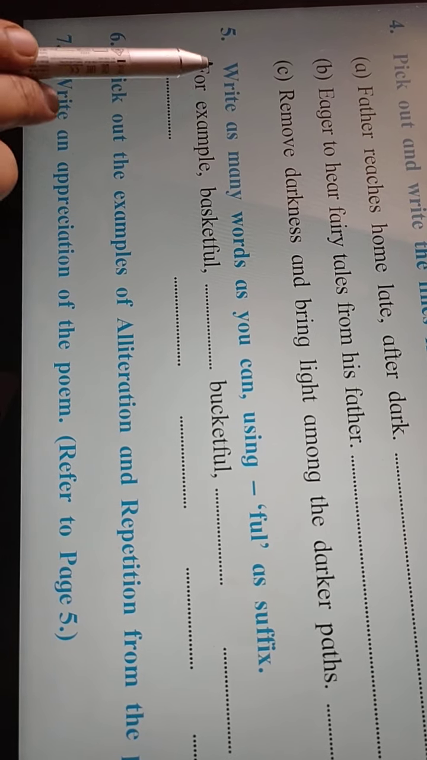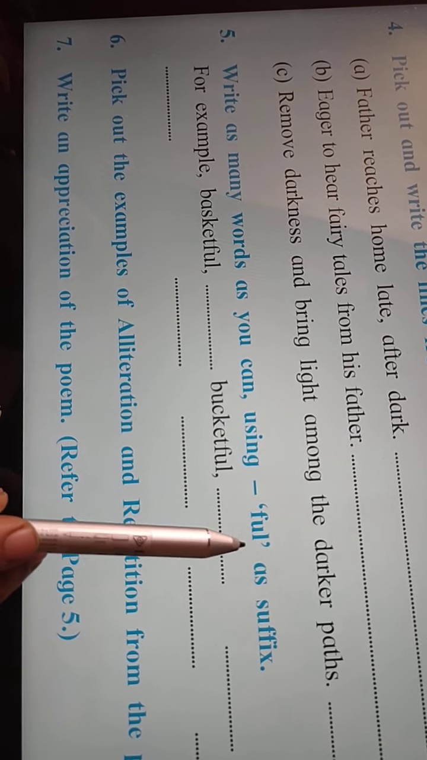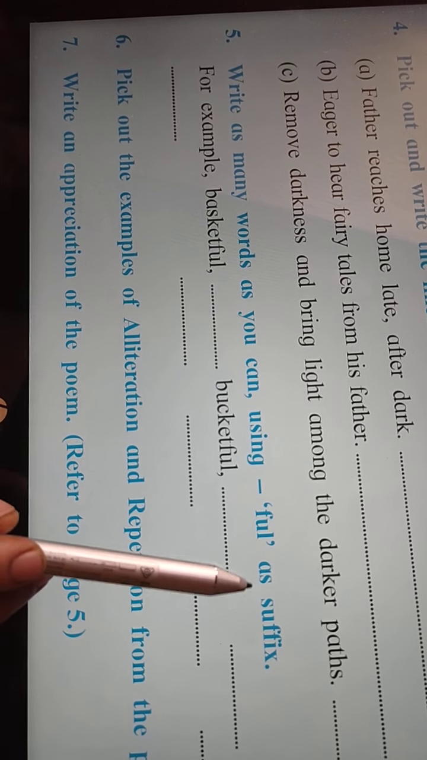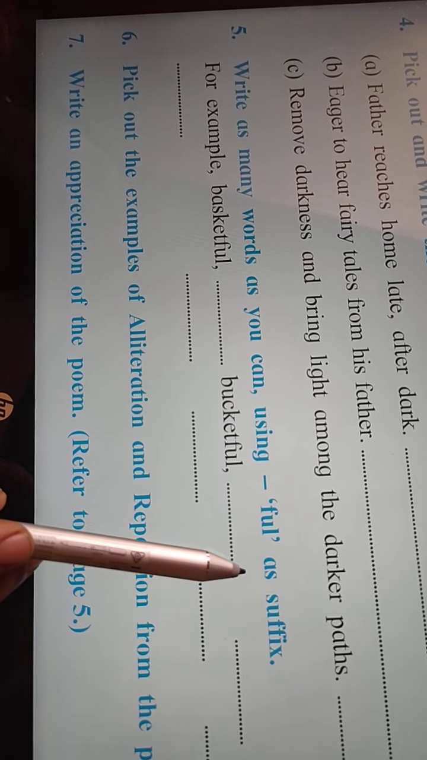The fifth question is, write as many words as you can using FUL as suffix. So what do you mean by suffix? Suffix means a morpheme added in the end of the word.